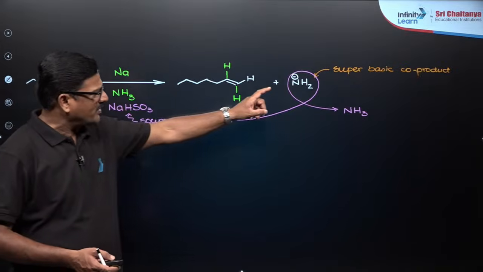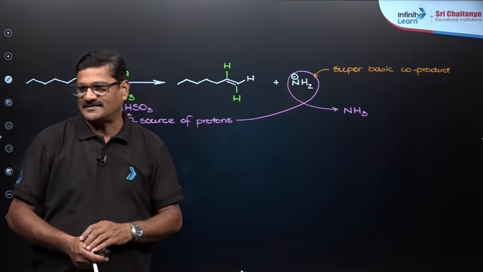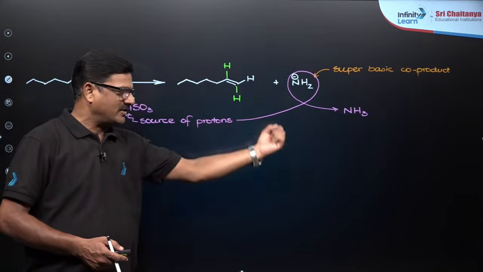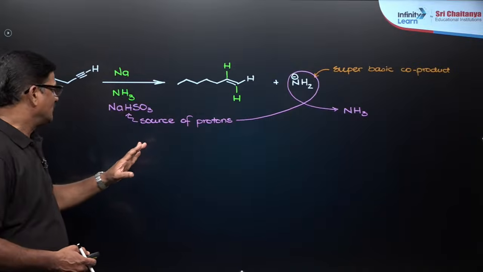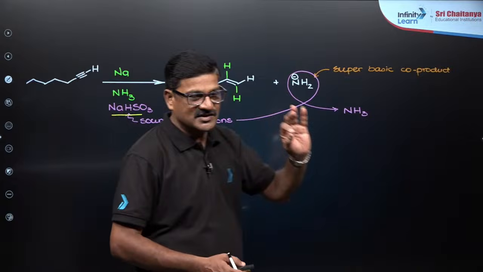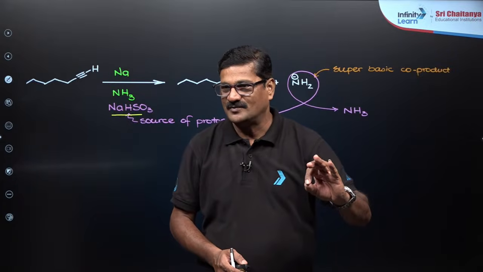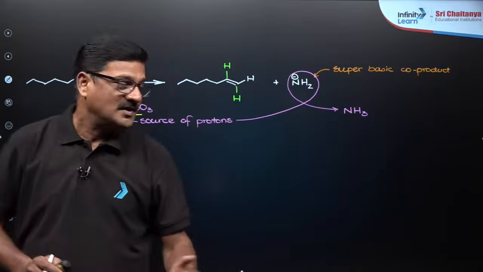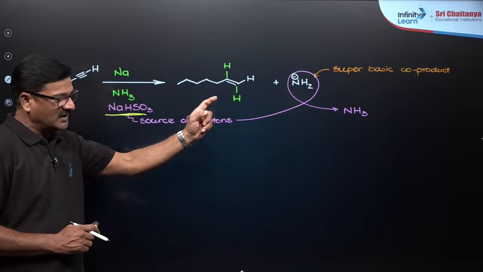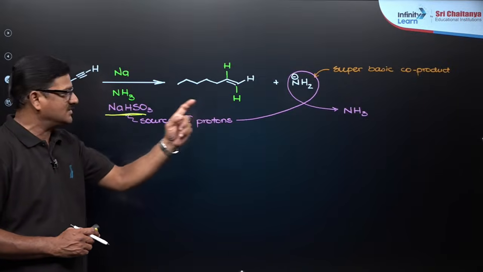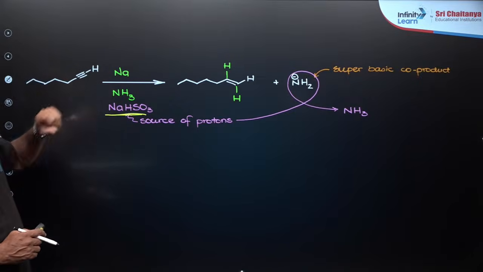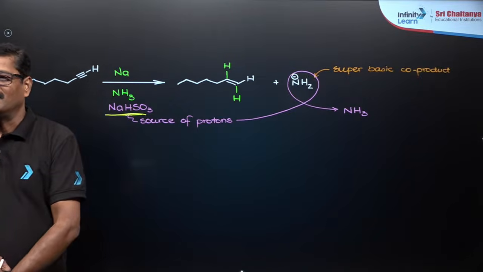Here this NH2 minus is a super basic co-product. Anyways, sodium is there, and it is going to be taken away by the NaNH2. A source of protons is required, so aqueous NaHSO3 can be used for this. Assertion reasoning question: what is the role of this NaHSO3? The byproduct that is formed, NH2 minus, is going to be abstracted here. So, this is a very important reasoning question for your NEET examination.